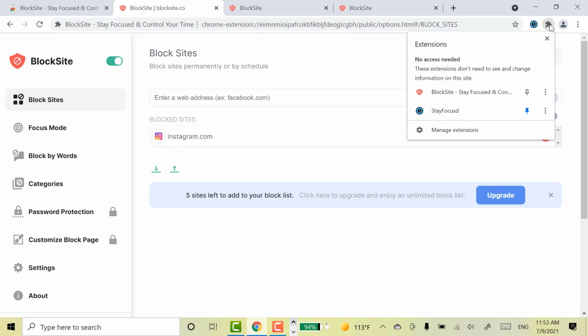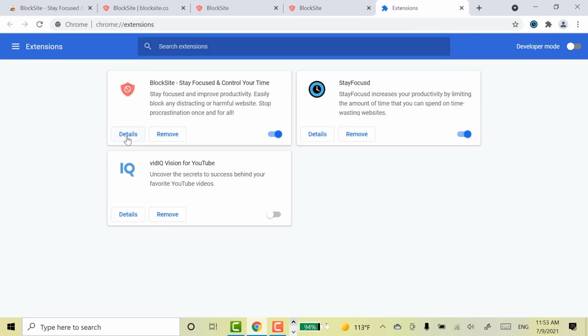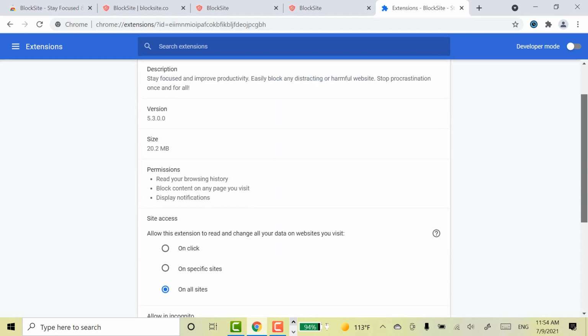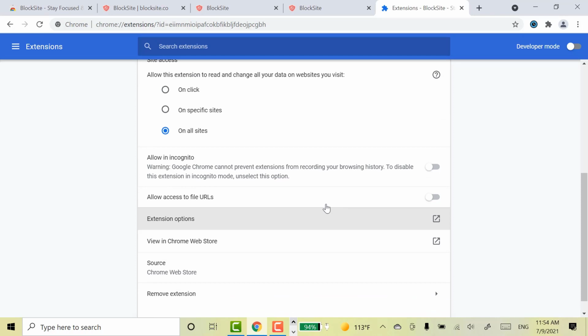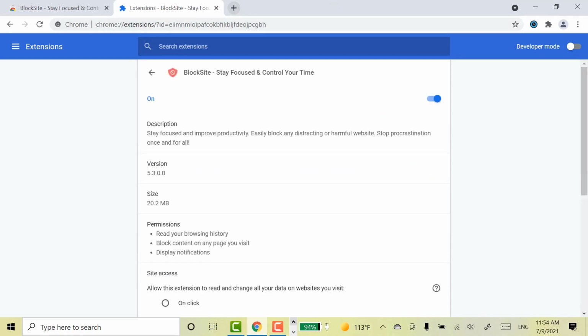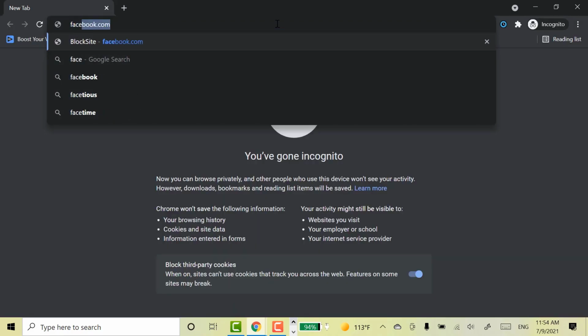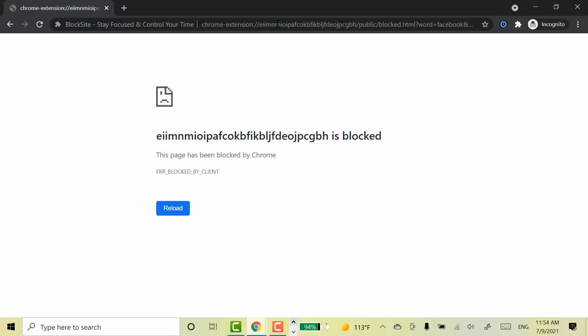Don't forget to enable incognito mode so that the blocked site is also blocked in incognito mode. Go to this extension icon, select manage extension, then click details. Come down. Here you will get allow in incognito. By default this option is off, but you should turn it on. See, the page has successfully been blocked in incognito mode also.